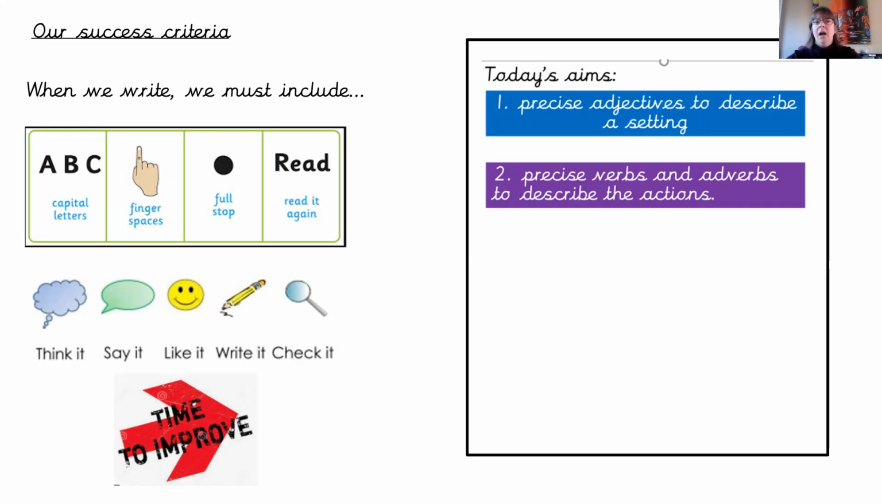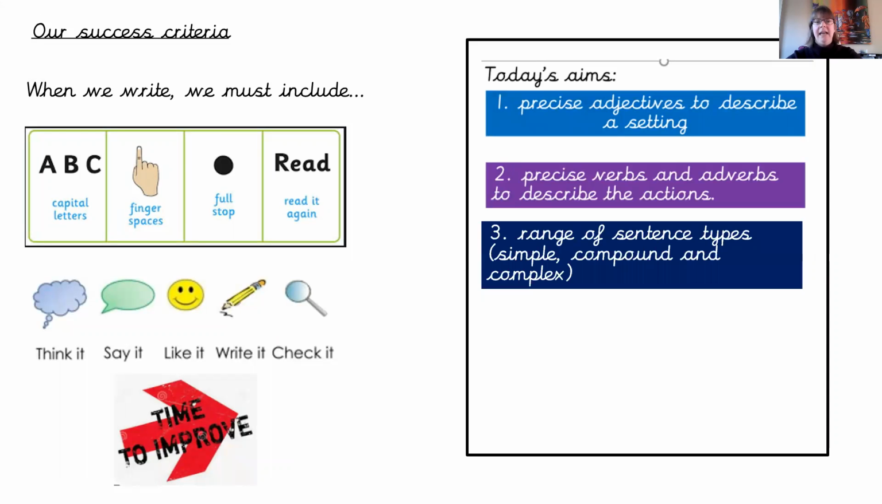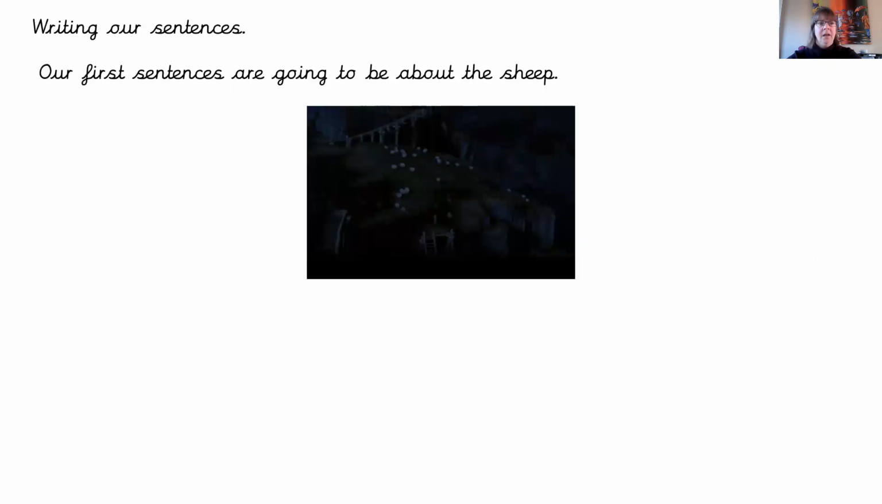Today's aims are, we would like precise adjectives to describe a setting, and we've got those in our word bank already. Precise adverbs and verbs to describe the actions, and again, we've got those already. And today, we're specifically looking for a range of sentence types: simple, compound, and complex. So we're going to do a my turn, your turn. Our first sentences are going to be about the sheep. So I'm going to write my sentence, and then you are going to have your turn at writing your own sentence.